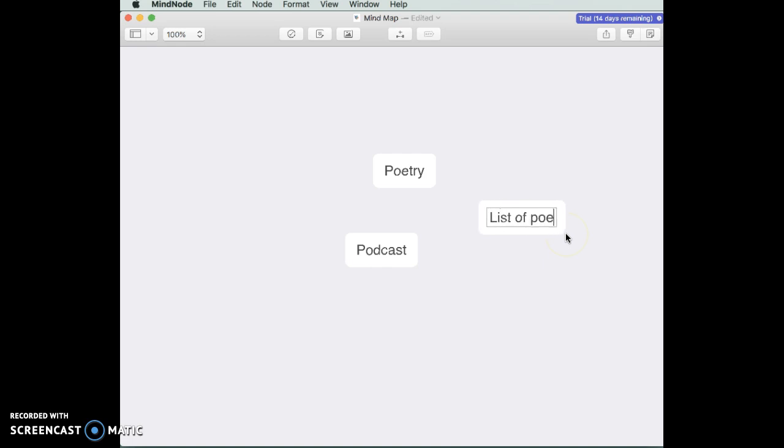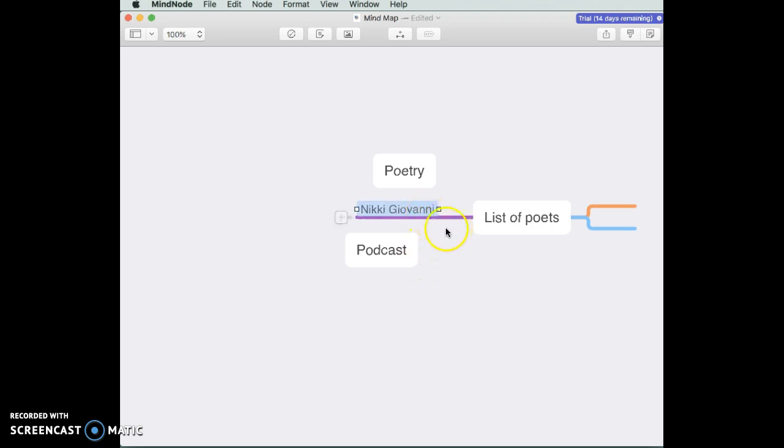and this one's going to be list of poets because I'd like you guys to make a list of poets. And since we're there, I'm going to go ahead and add a few nodes so we can put in some poets that we like. And to do that, I just hit that plus sign. I'm going to go ahead and hit it a couple of times so that I can put some more poets in there. And this one popped up on the other side, and that's okay. I'm going to go ahead and put Nikki Giovanni as an example.